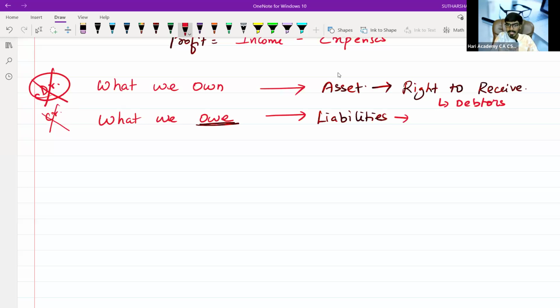What is a liability? Liability is nothing but an obligation to pay. What is an obligation to pay? I get some money from you, like a borrowing, and I need to give it back to you. That is known as a liability.